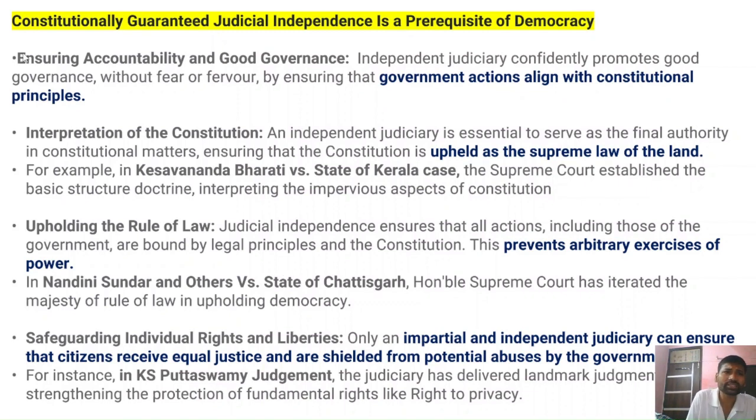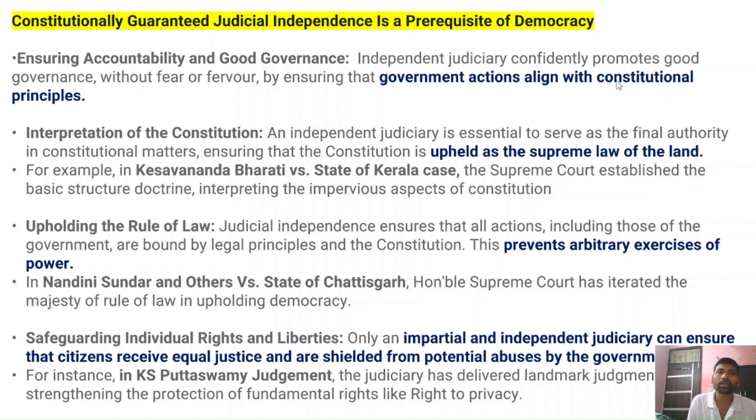Firstly, a constitutionally guaranteed judicial independence will help ensure accountability and good governance in any democracy. Because when there's judicial independence, it can work without fear or favor, and this ensures that the government's actions are aligned with the constitutional principles.